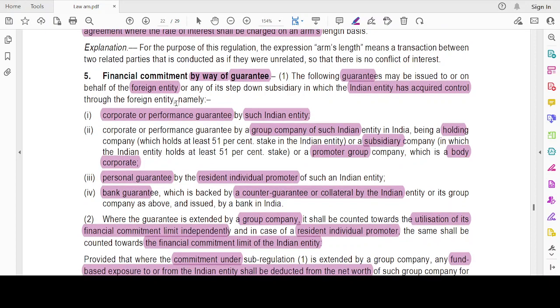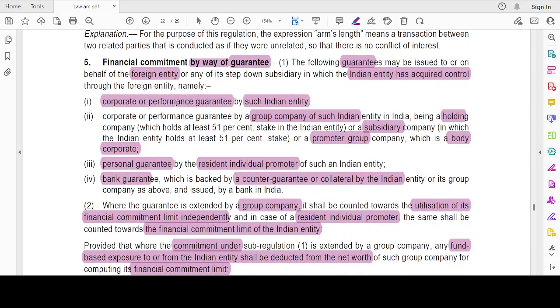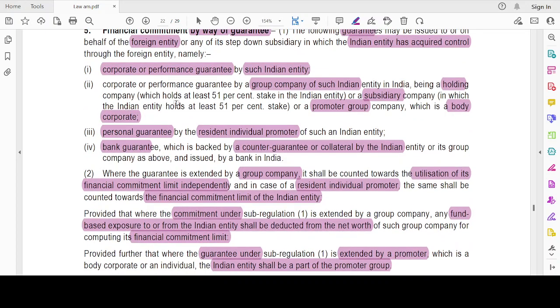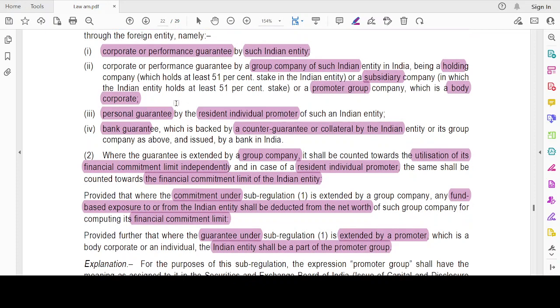Okay. What types of guarantee can I issue? I can give a corporate or a performance guarantee, or such corporate or performance guarantee can be given by my group entity, by my group company. Okay. Which is like a holding company of mine, a subsidiary of mine, or a promoter group company of mine. Okay. But it should be a body corporate. Body corporate we discussed, right? Company, LLP, and then partnership firm. Right. Then guarantee by the resident individual promoter of such Indian entity. The director or the promoter can give a personal guarantee for such foreign entity.